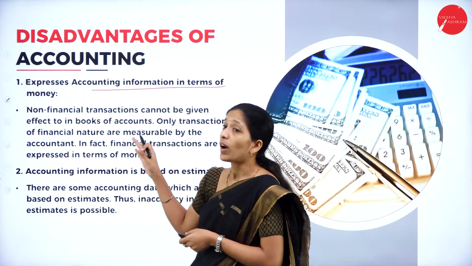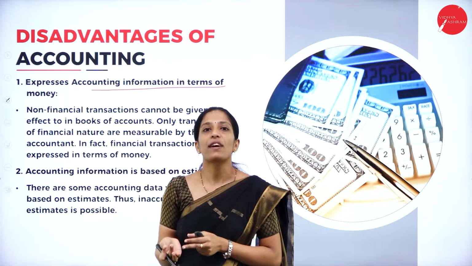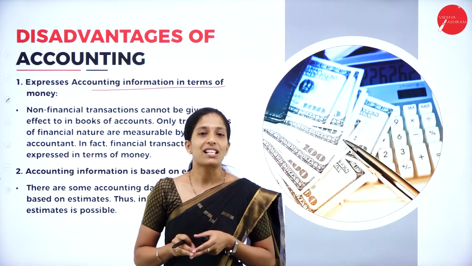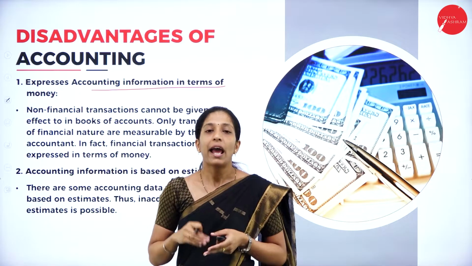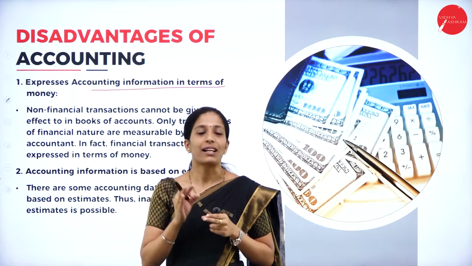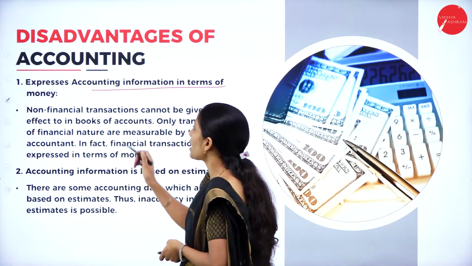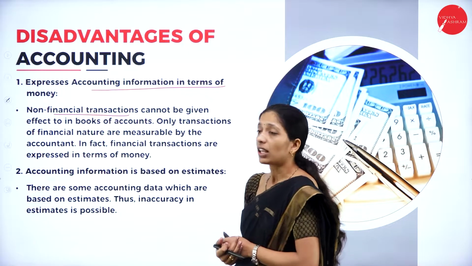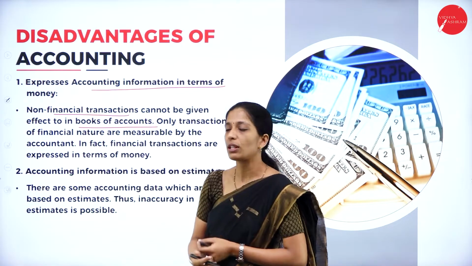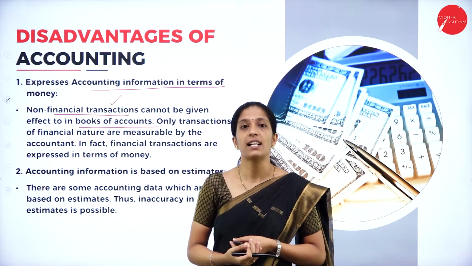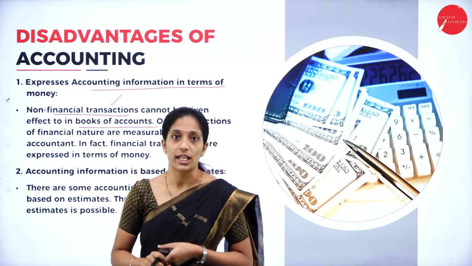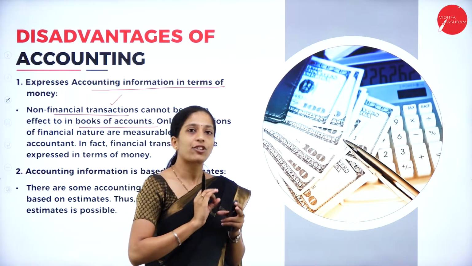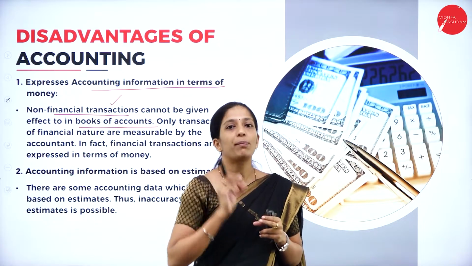But why is it a disadvantage here? Even the non-financial transaction also plays a very important role. So, if we are not going to consider non-financial transactions, then the result we are getting is not accurate. Non-financial transactions that cannot be measured in terms of money cannot be given effect to in the books of accounts. The best example of a non-financial transaction is the resignation of an effective employee. As I have already mentioned the word effective here, in the sense his role in the organization is more important for the profitability of the business.